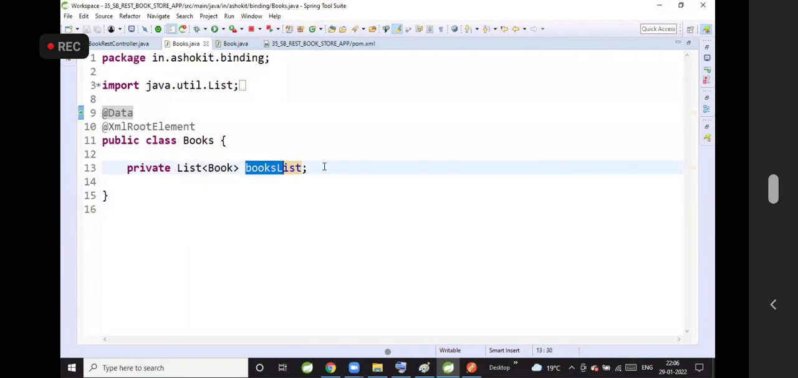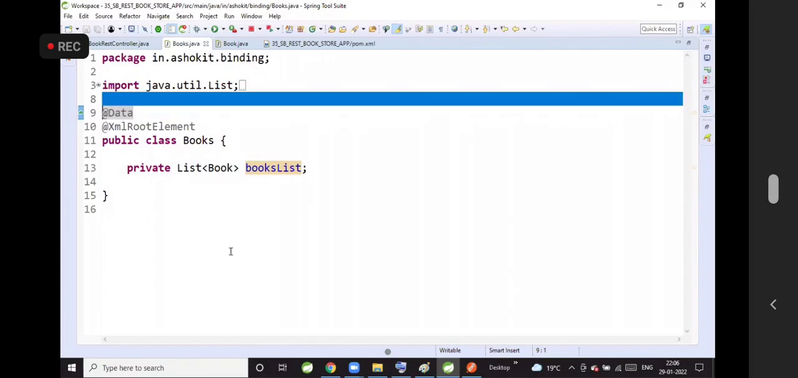Will generate the setter method and the getter method for the variable. For which variable? For the variable book list, sir. Now, the book list variable is there. For this variable, I want to generate the setter and getter. To generate the setter and getter, I am using the Lombok annotation.